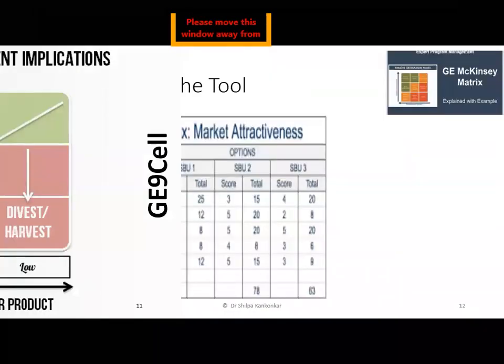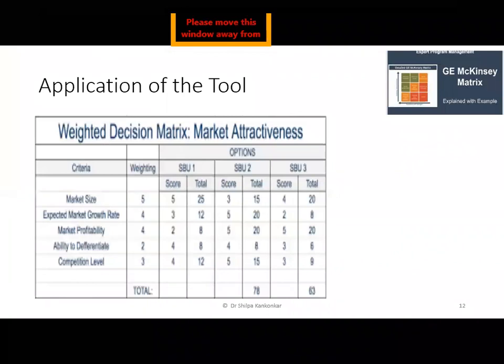So understanding it a little further, how is it actually used? Look at the way they do it. This is actually something I have taken from one of the research papers, where they show how they do the decision. So in the matrix, if they want to see only on the basis of market attractiveness, what they basically do is look at it for SBU1. So if I take an example of